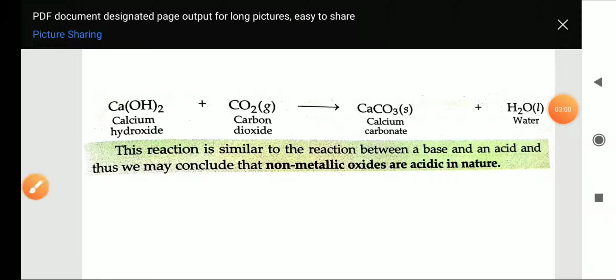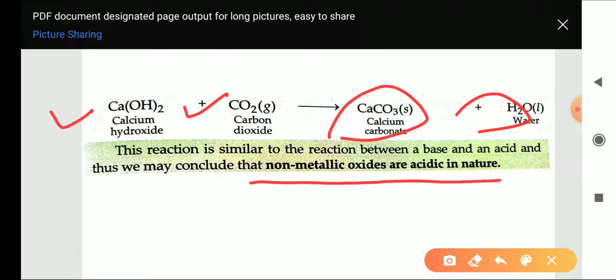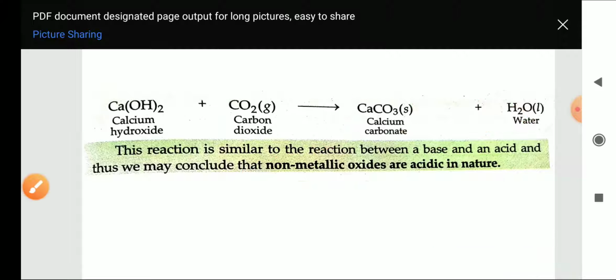Similarly, when calcium hydroxide reacts with carbon dioxide, we get calcium carbonate plus water. This reaction is similar to when a base reacts with an acid, that is a type of neutralization reaction. So non-metallic oxides are acidic in nature.